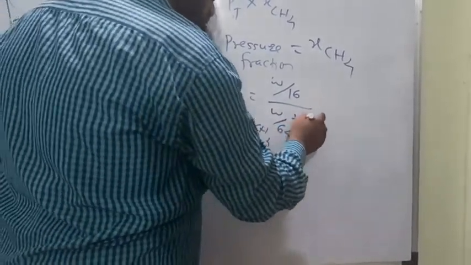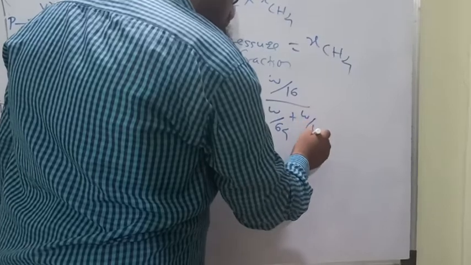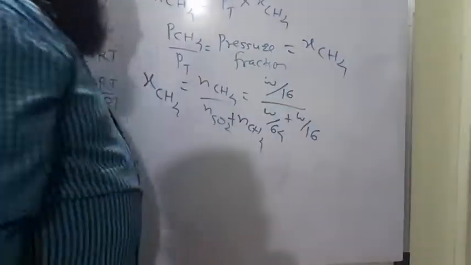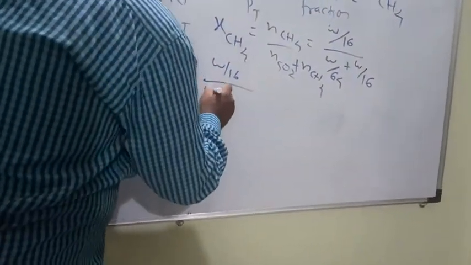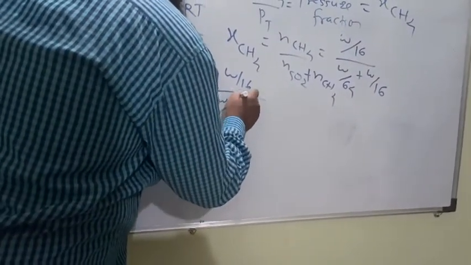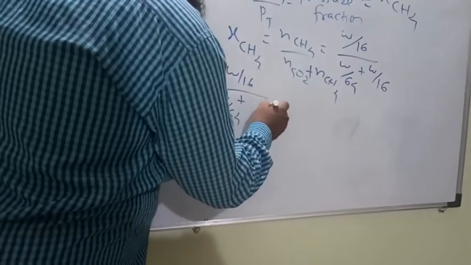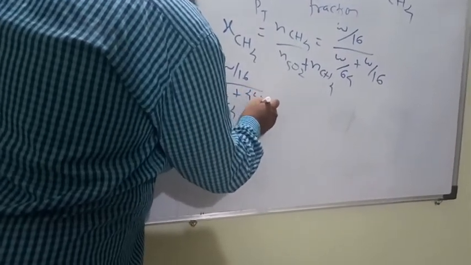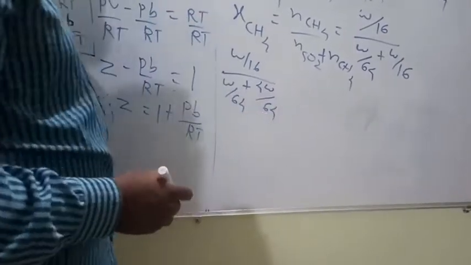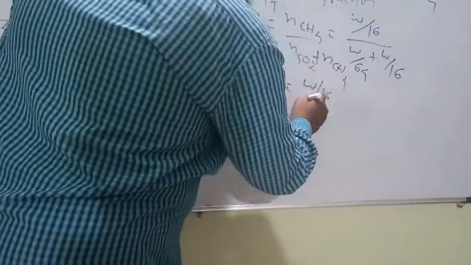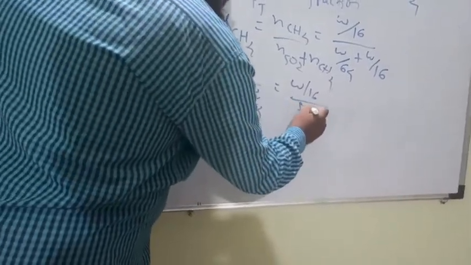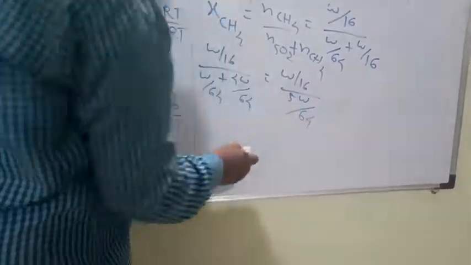Number of moles of sulfur dioxide is same weight W upon molar mass 64. Further solving this, W upon 16 upon W upon 16 plus W upon 64, which is 4W upon 64 plus W upon 64. This comes to W upon 16 upon 5W upon 64.